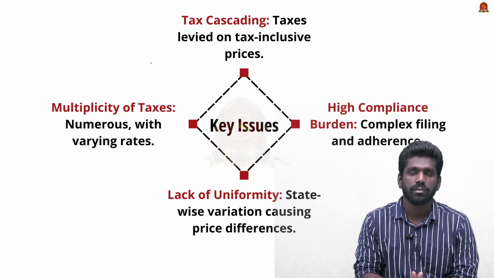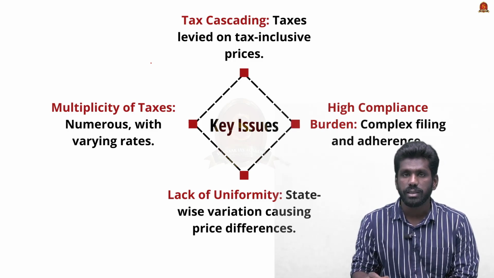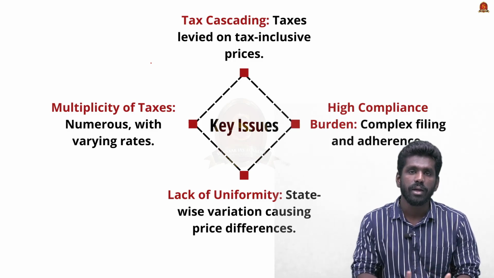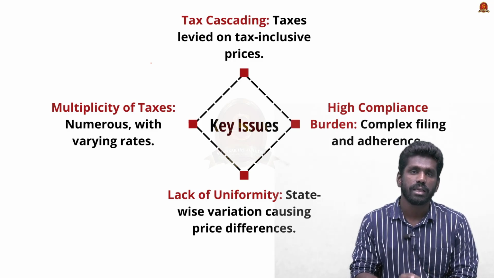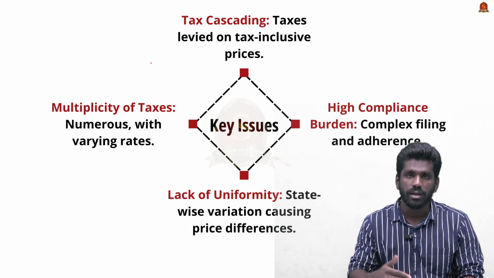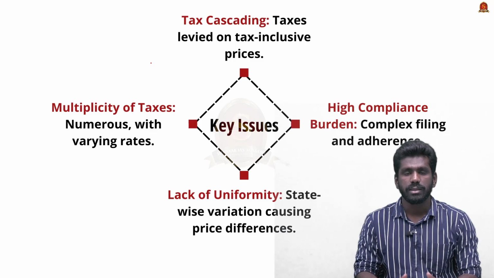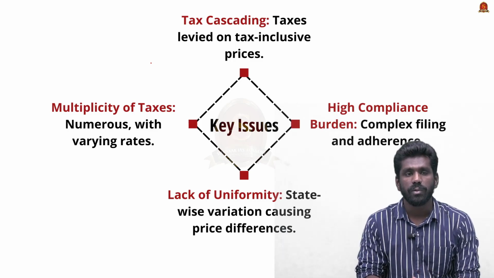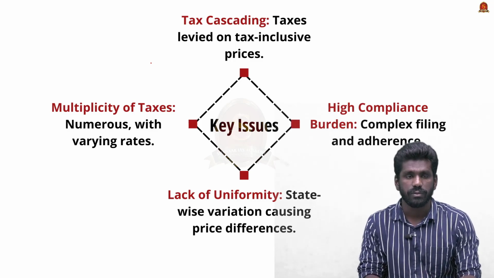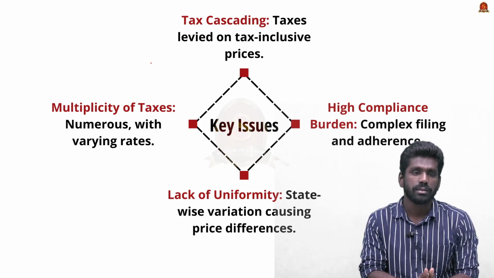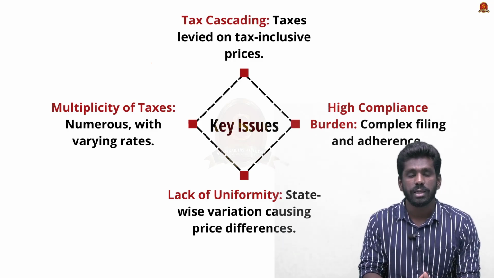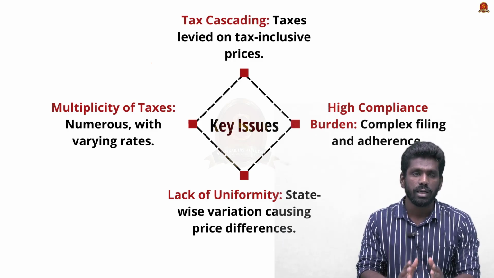The GST is implemented only on the destination, that is on the consumer, and the intermediate parties are given input tax credit which they can collect from the GST offices. Next, the GST has reformed the multiplicity of taxes. See, there are many taxes, as we have seen earlier. There are many taxes under the central government and many taxes under the state government. So all these taxes are subsumed under one taxation system.